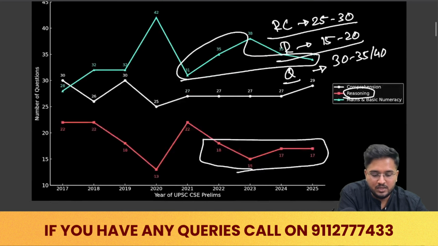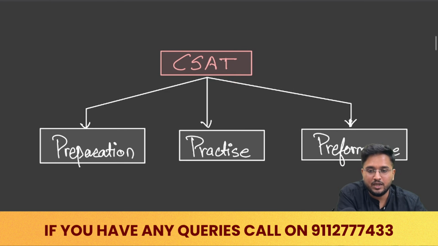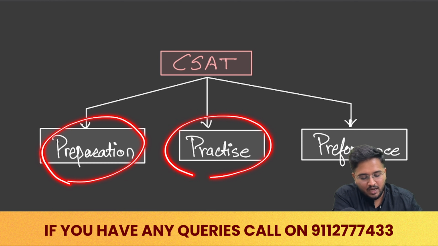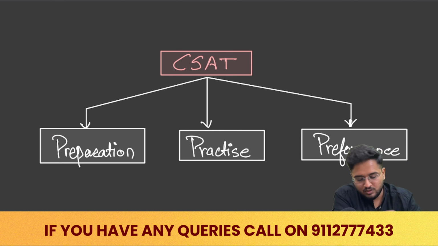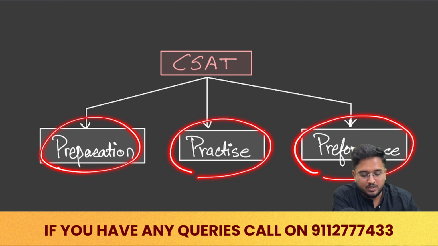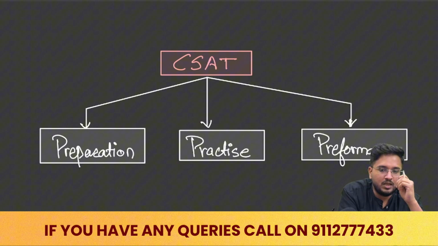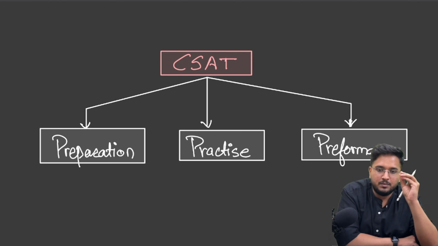Now with respect to the strategy for CSAT, or how to approach CSAT, I believe the CSAT strategy can be divided into 3 P's, that is preparation, practice and performance. So your success in CSAT depends on these 3 P's. First is preparation, then practice, and then performance. Now let us look at each and every aspect of CSAT preparation in detail.